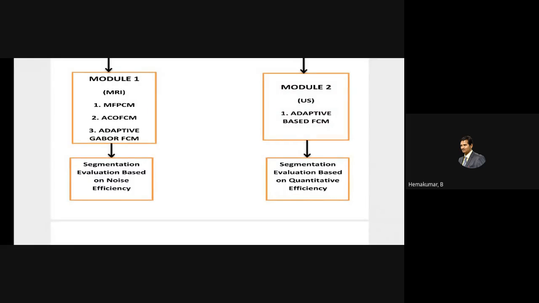For MRI, we already have the fuzzy based possibilistic clustering algorithm. Clustering is nothing but grouping particular pixels categorically, so that the desired region of interest is separated from the whole image, or only a particular group of pixels is made to reflect in the final image. If you are using 3 clusters, we have only 3 regions. If you are using 6 clusters, we could see only 6 regions in the image.